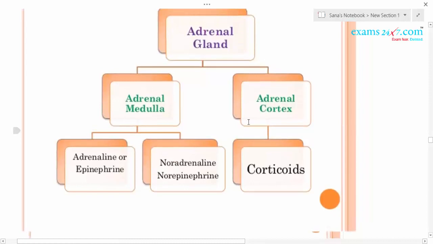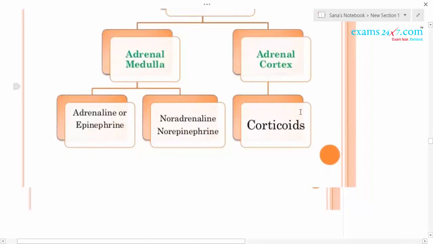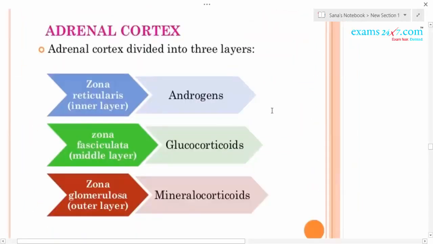Next, the outer region of the adrenal gland, the cortex, secretes the corticoid hormones. This adrenal cortex is divisible into three regions. The outermost region is called zona glomerulosa.